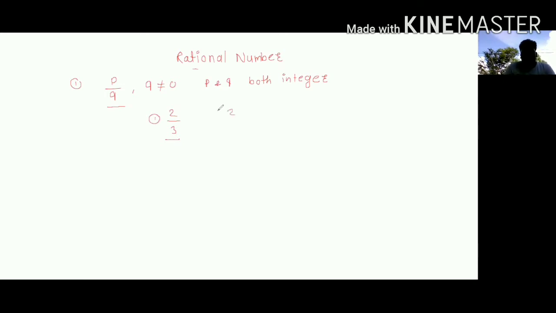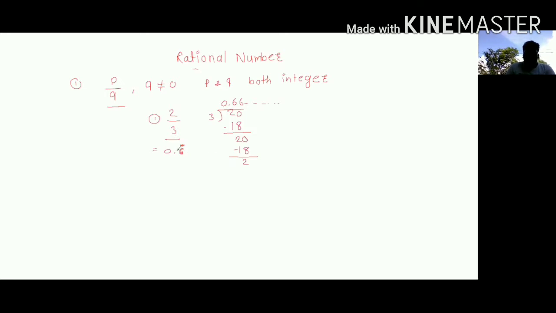If we divide 2 by 3, we get 0.6666. It means 0.66 is repeating. Because of that, we write it as 0.6 bar. The bar represents that 6 is coming again and again.